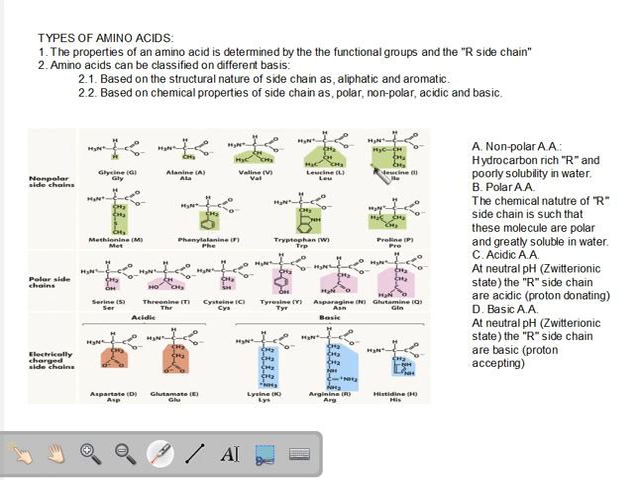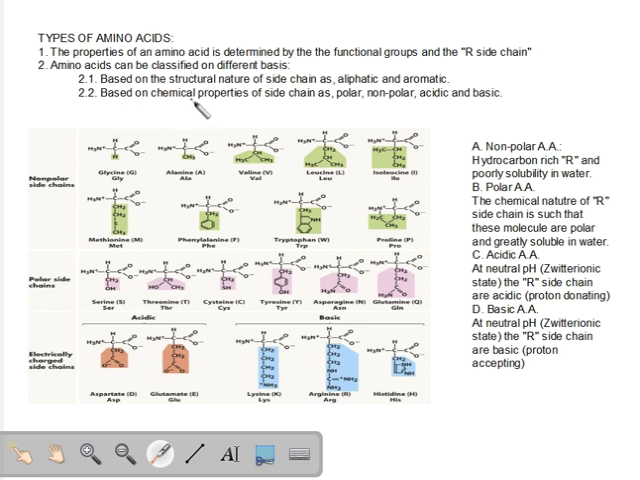Whereas all the other amino acids are called aliphatic amino acids because they have a hydrocarbon chain attached to them, a long chain, not a ring. So this was one of the ways of classifying amino acids.